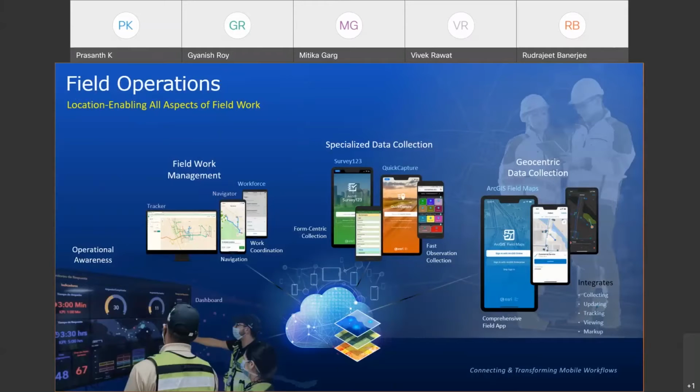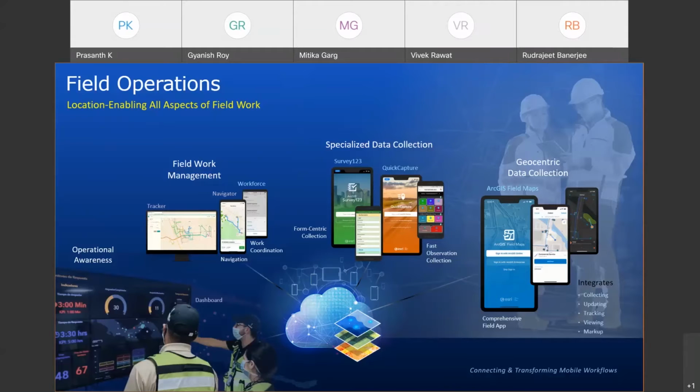The biggest innovation that we introduced last year was the ArcGIS Field Maps app that brought together the capabilities of many individual apps for collecting data, updating data in the field, tracking mobile workers, and being able to access service-based visualization tools.